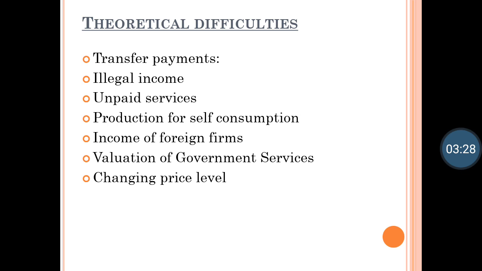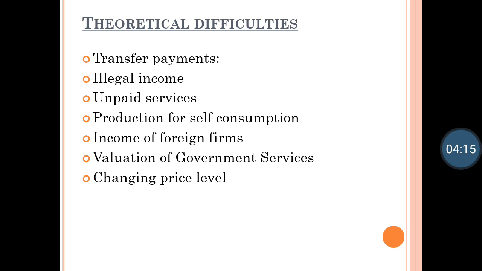Then comes unpaid services. Unpaid services means services for which there is no payment done. For example, if painting is a hobby of a person, that is not included as work and is just considered as unpaid service. Then a mother taking care of the children or a housewife taking care of a house. These values are not considered while calculating national income. It just remains as unpaid services.